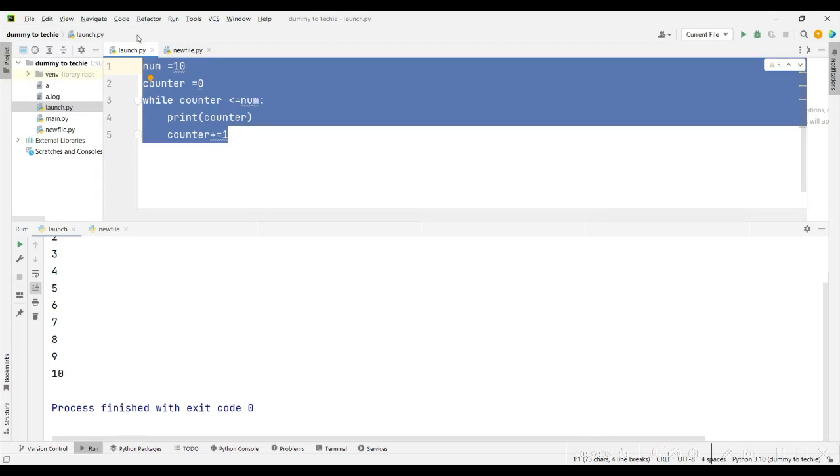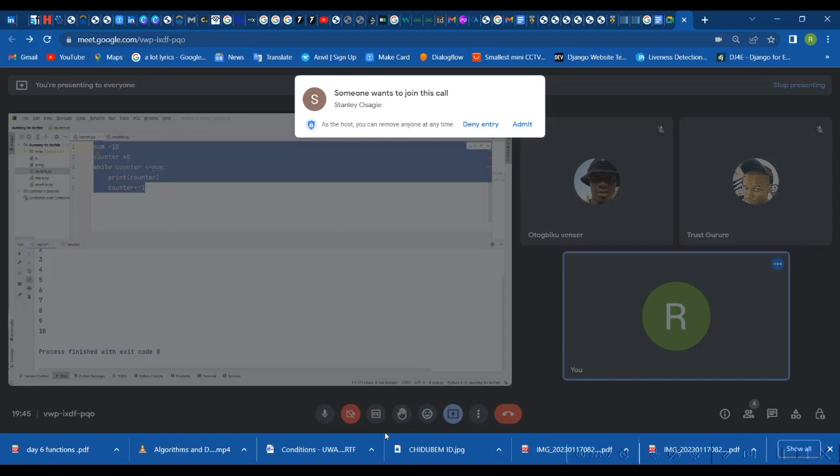Because when you start working with OpenCV, I think someone is trying to join the class. Where's my... so it's really late though.